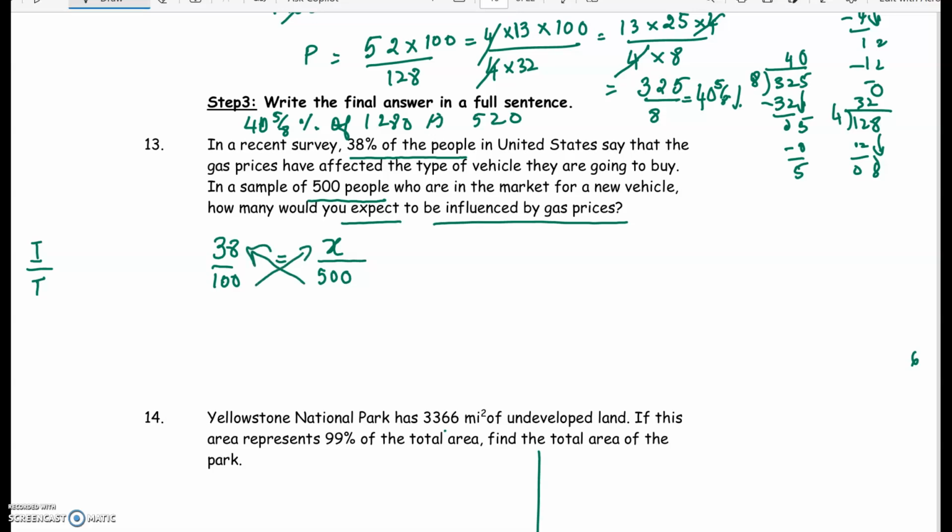So we cross multiply. So 38 times 500 is equal to 100x.